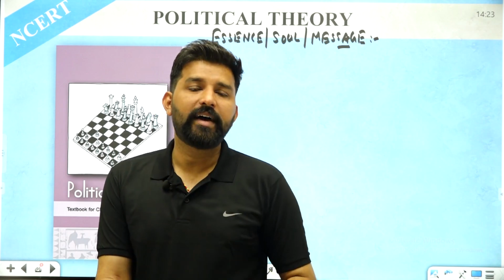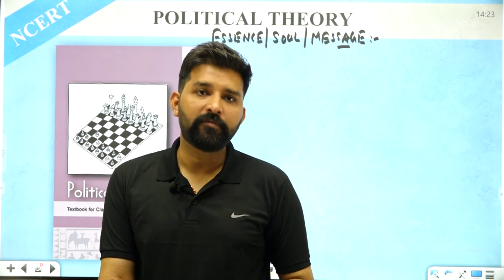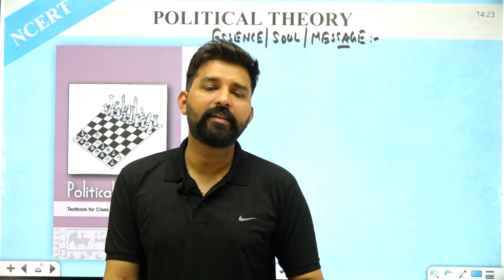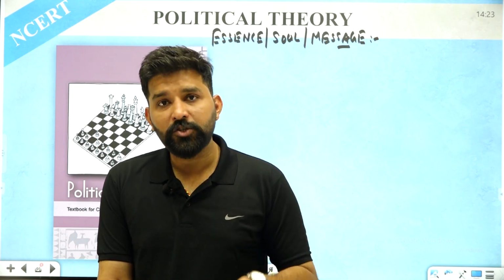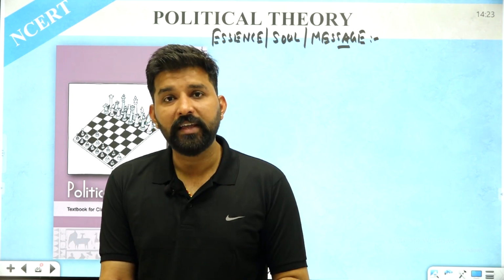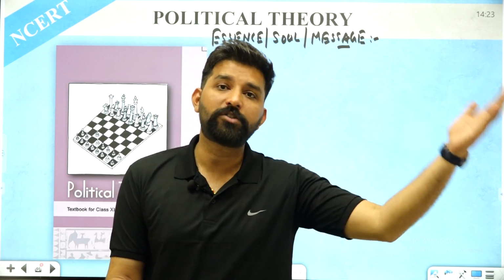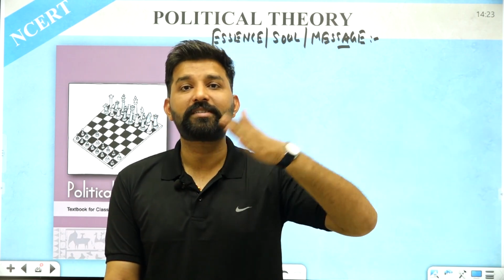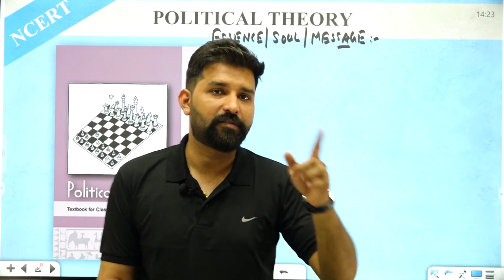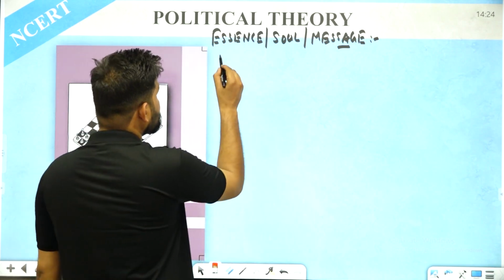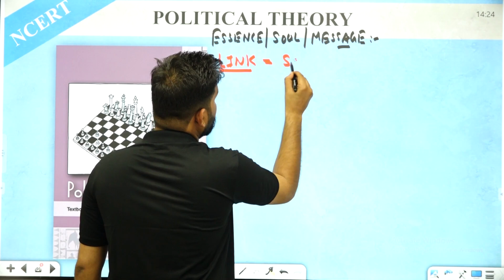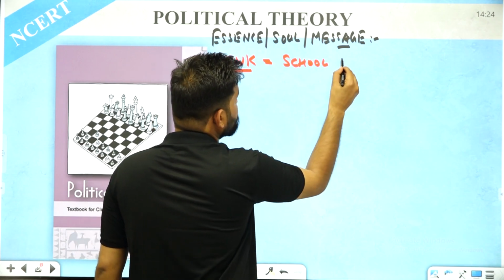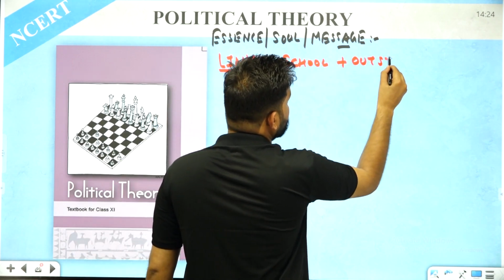So the first message is that the framers want, while reading the book, while understanding the different concepts of this book, students must link their school life, or these concepts which they are learning in the school, to the world outside the school, so that there is a static and dynamic combination. First thing is that they want us to link our school life or school education with the outside world.